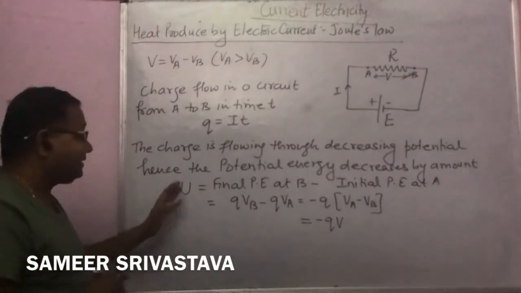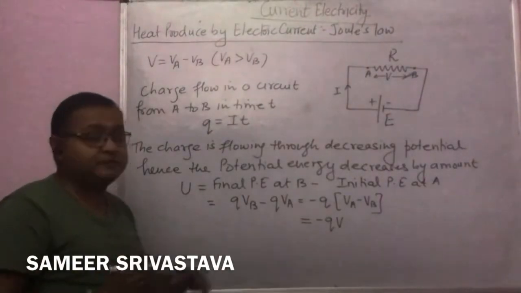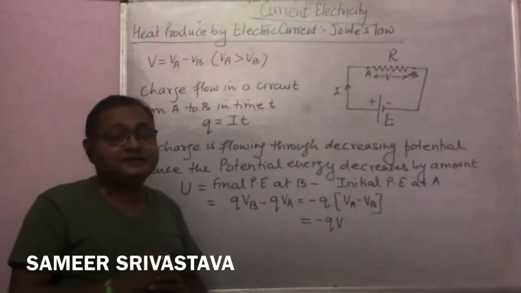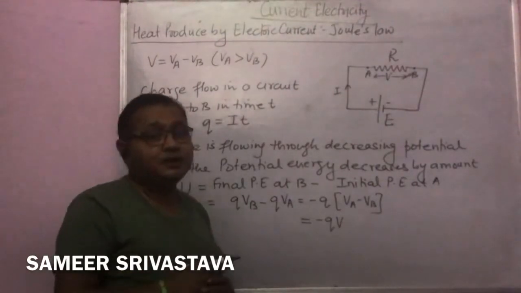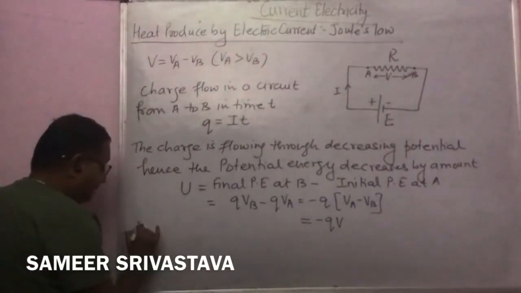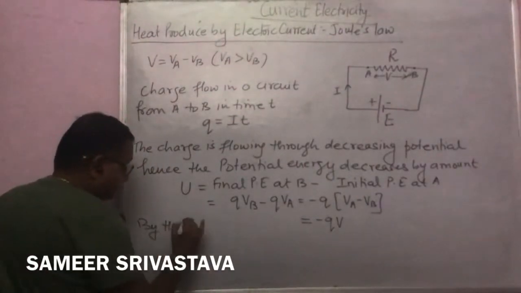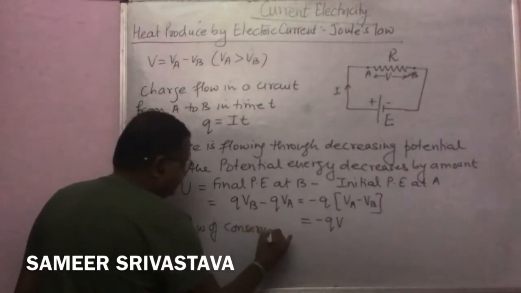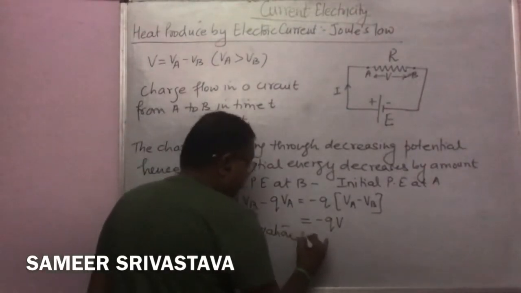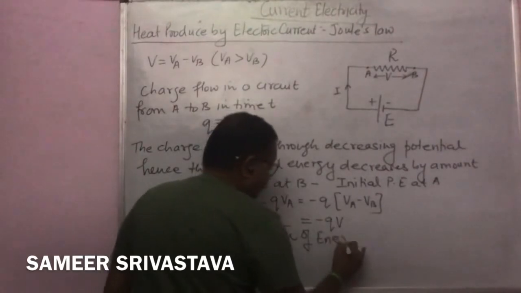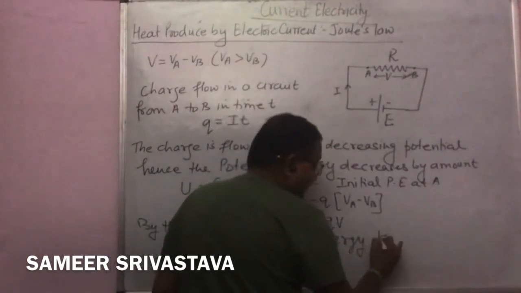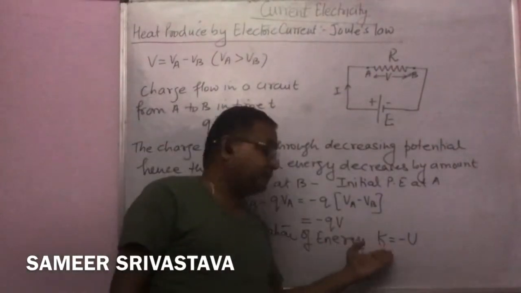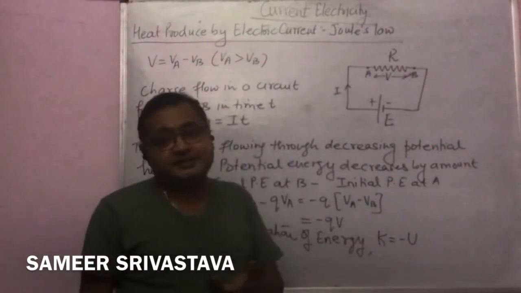So students, the decrease in potential energy is minus QV, and we know by the law of conservation of energy that the change in kinetic energy is equal to minus the change in potential energy, or the sum of kinetic energy plus potential energy is equal to 0.